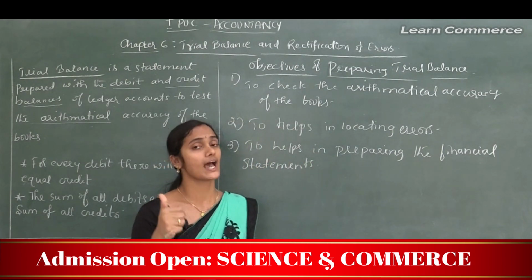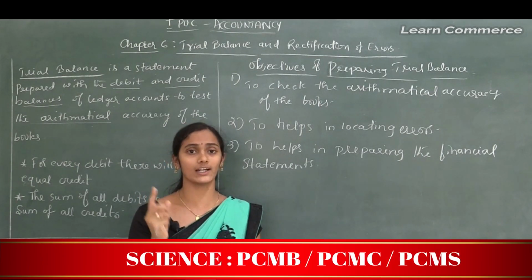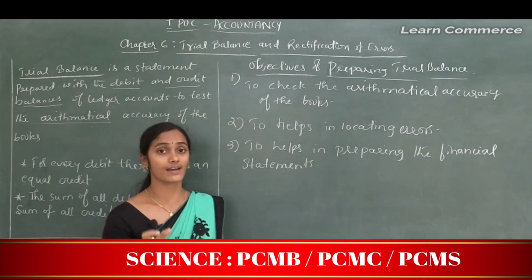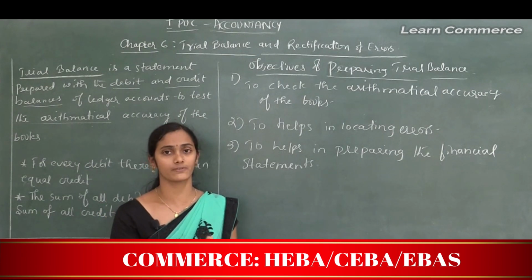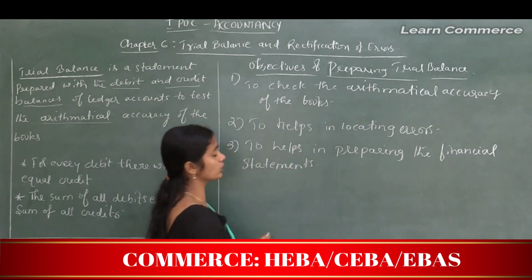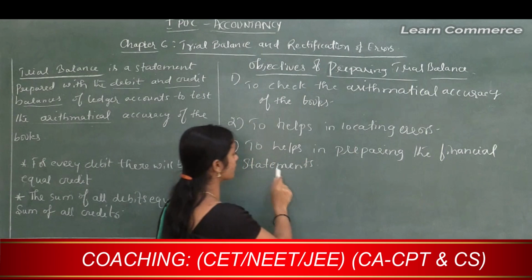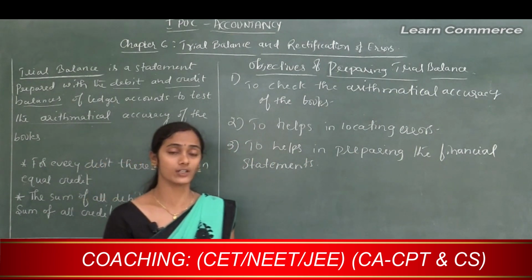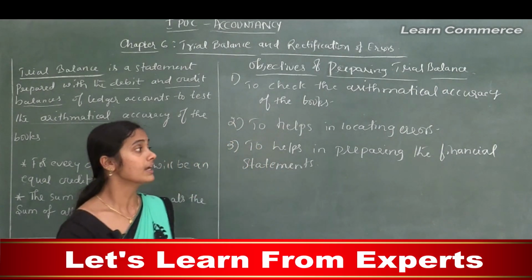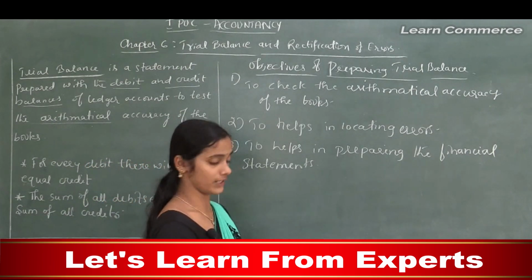All expenses and all revenues are recorded in the trading and profit and loss account, and all assets, capital and liabilities are recorded under the balance sheet of that organization. So the preparation of a trial balance of a company helps in preparing the financial statements. An accountant can prepare the financial statements just by using the trial balance of that company. That must be equal, means a tallied trial balance is important.